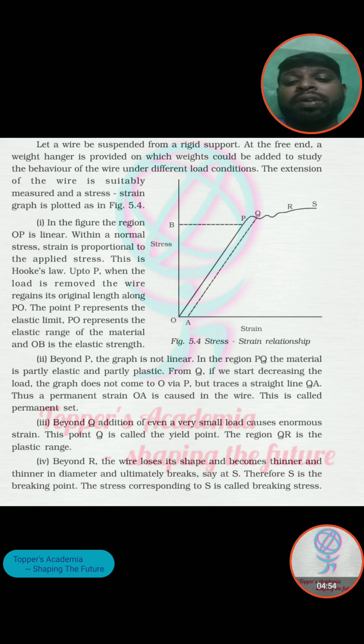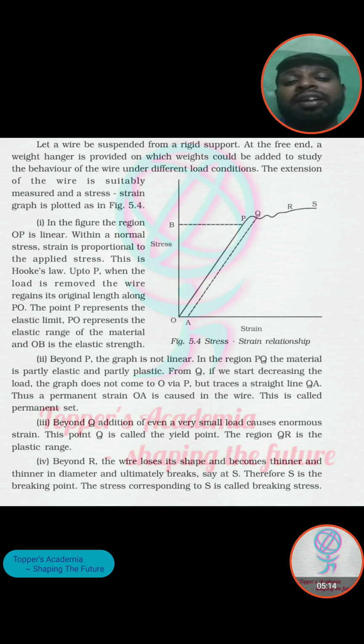Okay, so this is the plastic region in which it varies, like it is leaving its elasticity, अब उसके बाद वो regain back its original dimension में नहीं जा सकता. After R, the wire loses its shape and becomes thinner and thinner in diameter and ultimately breaks.